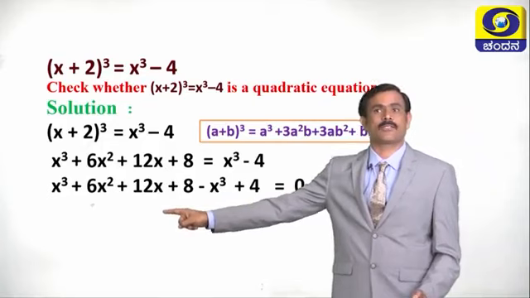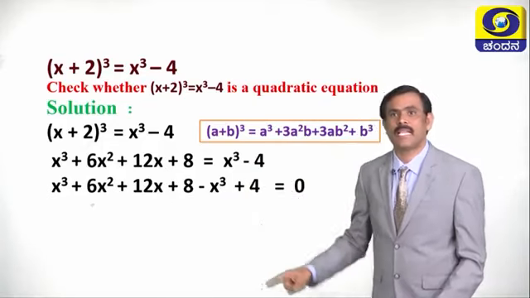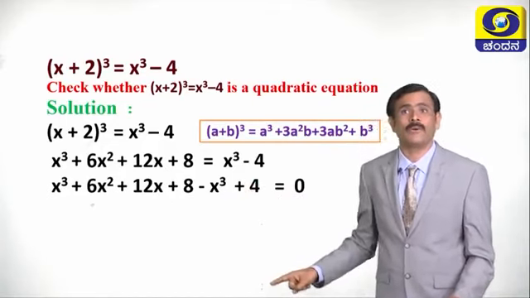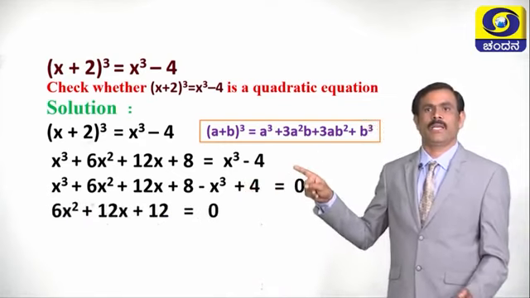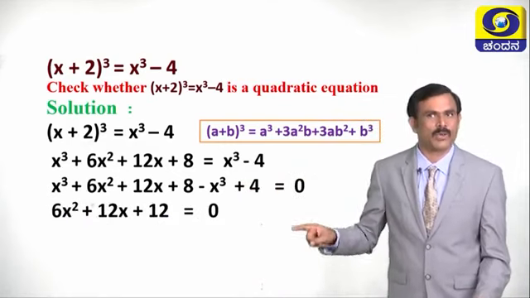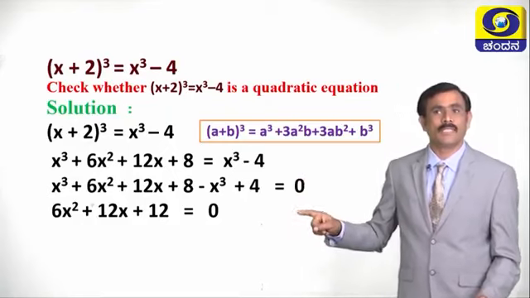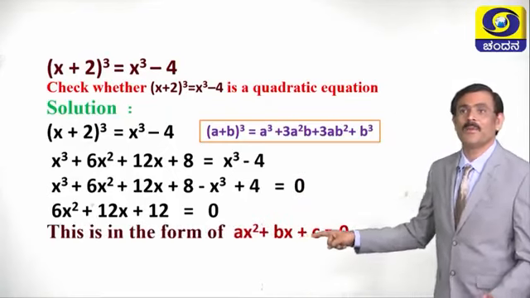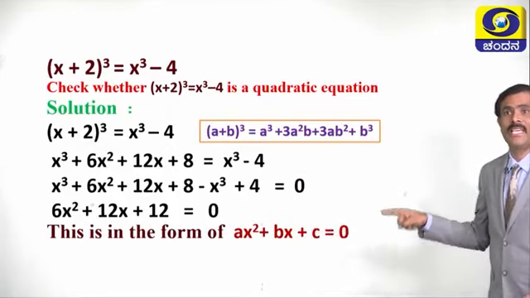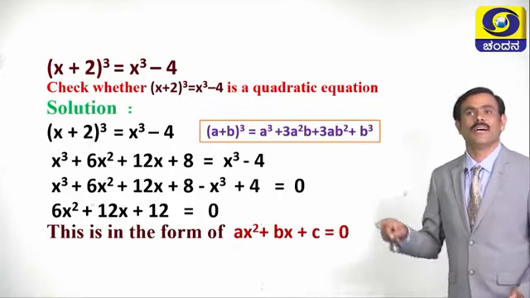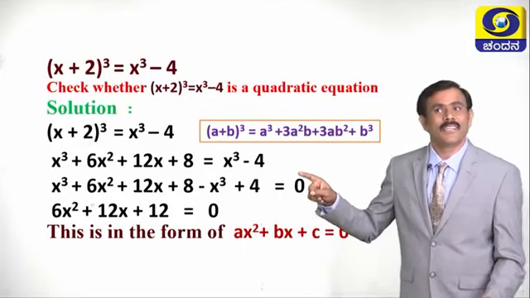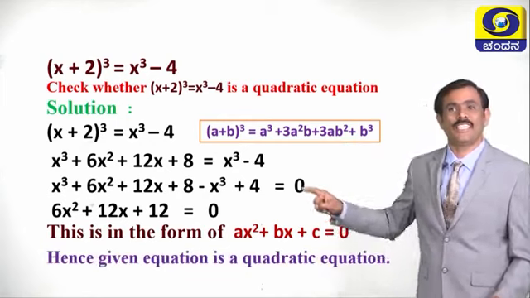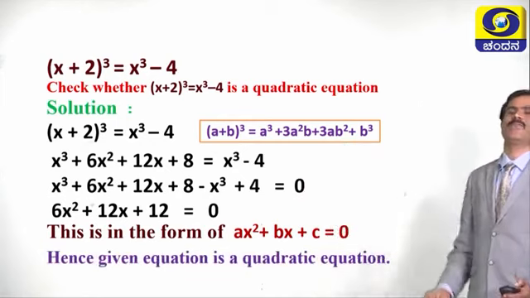See, plus x cube and minus x cube got cancelled. What is remaining now? 6x square plus 12x plus 12 equals 0. This is in the form of ax square plus bx plus c equals 0. Therefore, this equation is a quadratic equation.